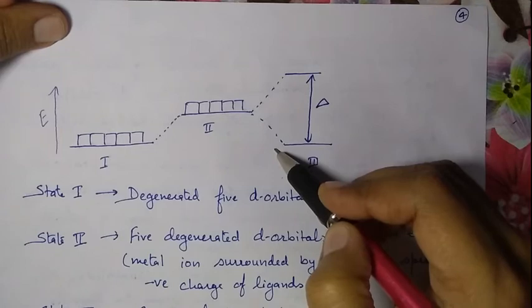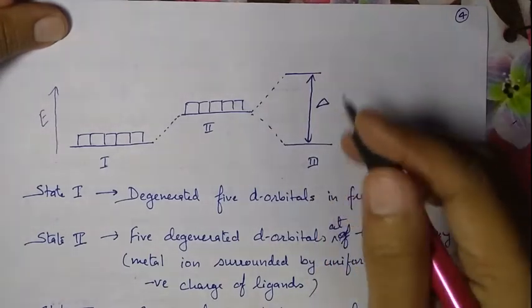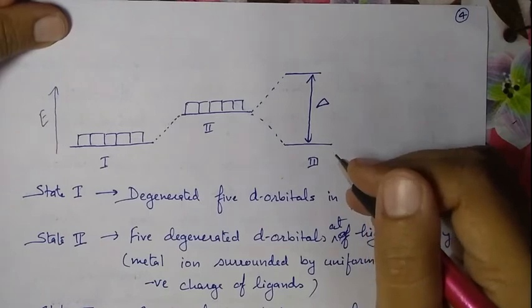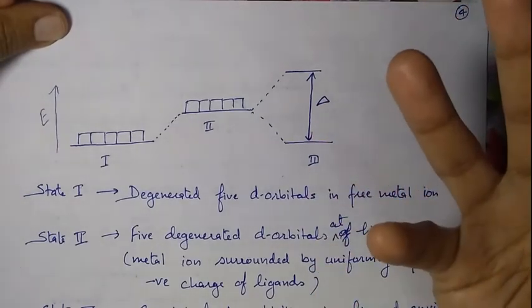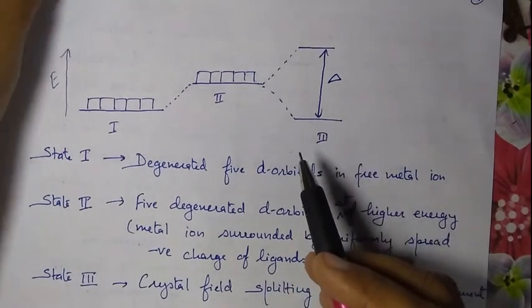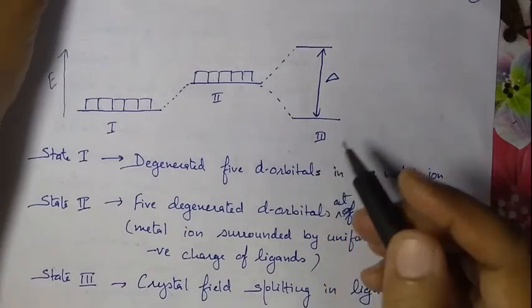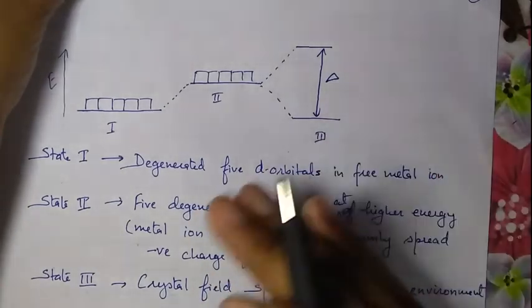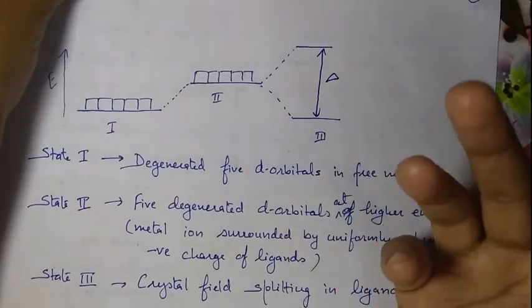Why? Because if a ligand approaches along the d orbital, then that d orbital experiences more force of repulsion, and when this ligand approaches the metal ion away from these d orbitals, then those d orbitals experience less force.